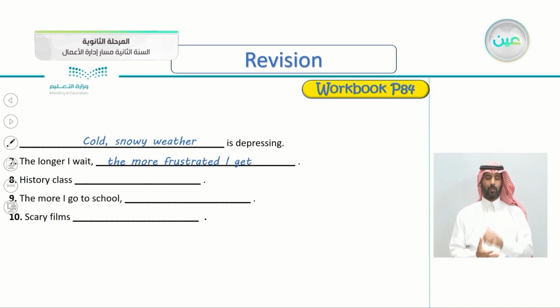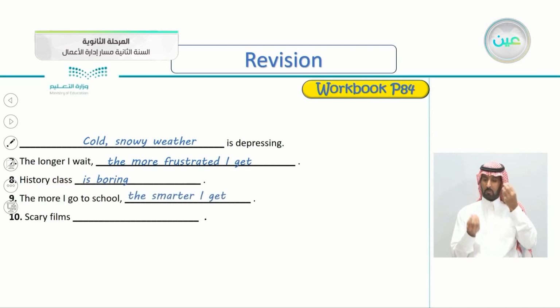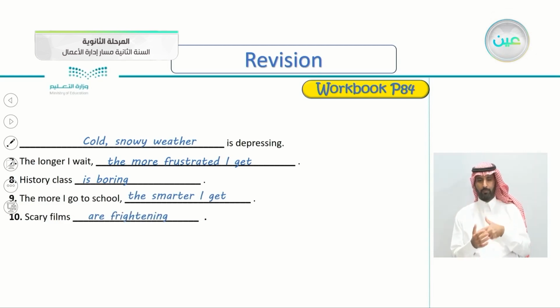Number 8, history class. So is boring. For example, the more I go to school. Number 9, the more I go to school, the smarter I get. Of course, this is the correct answer. Number 10, scary films. You can continue with whatever you want, are frightening. Scary films are frightening. Of course, this is the present participle.